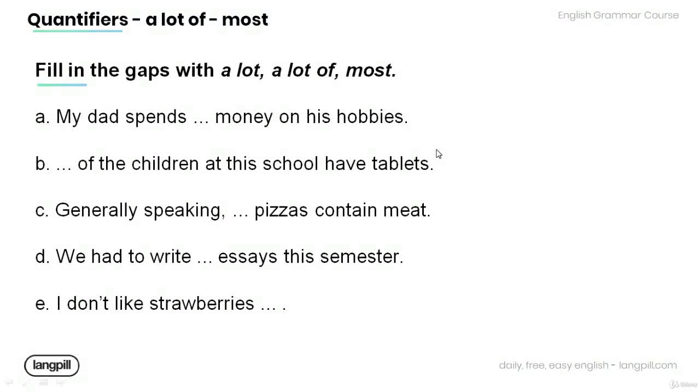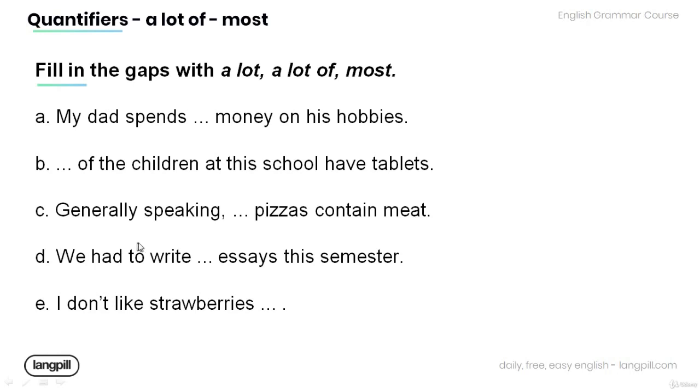And now, it's time for you to practice on your own. Read the following sentences and fill in the gaps with a lot of, and most. A. My dad spends money on his hobbies. B. Of the children at the school have tablets.